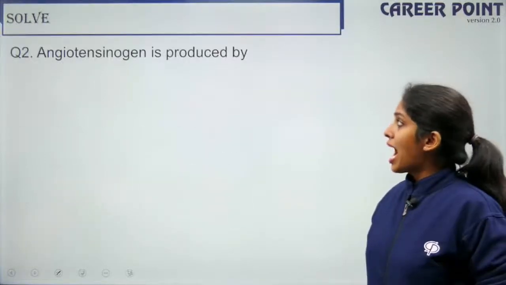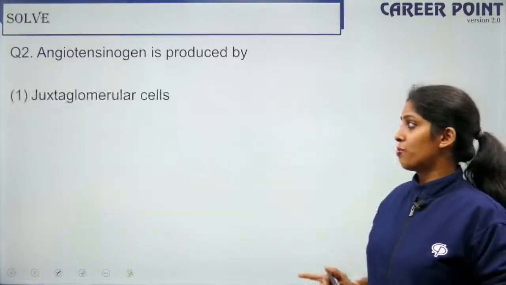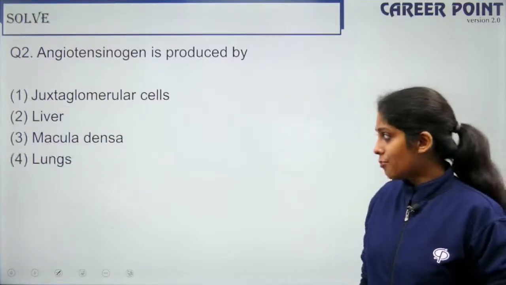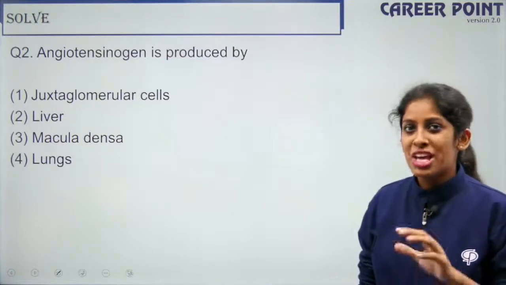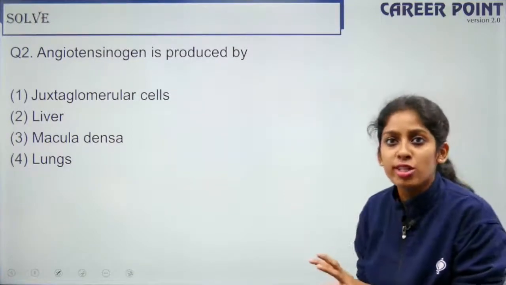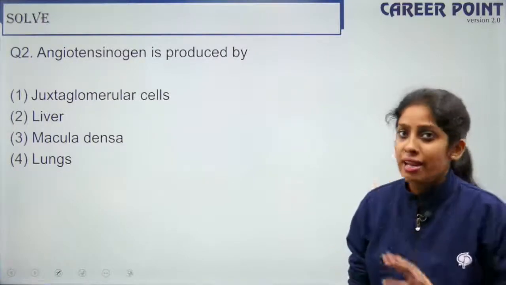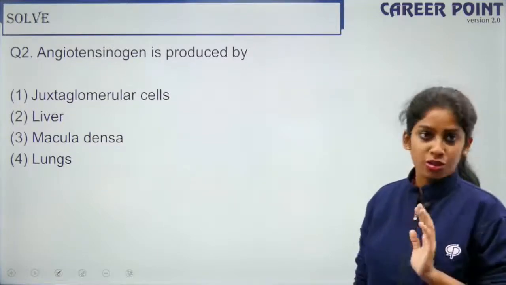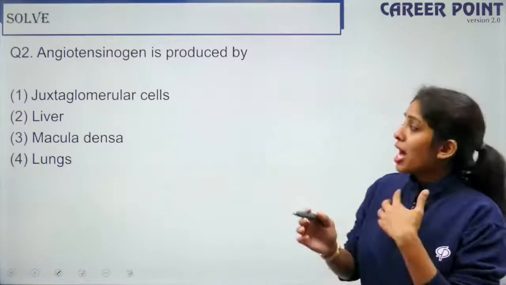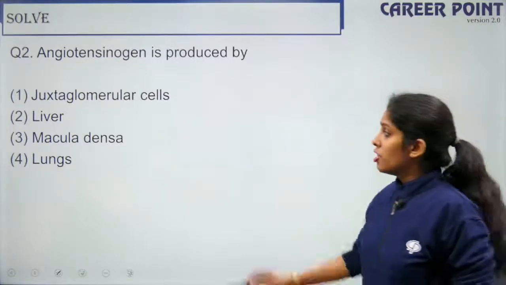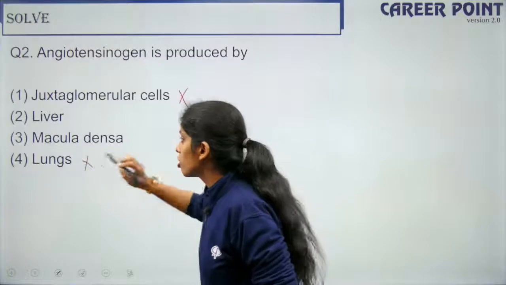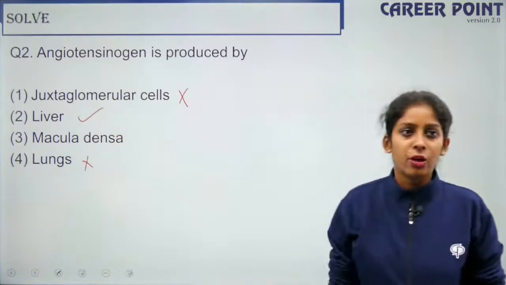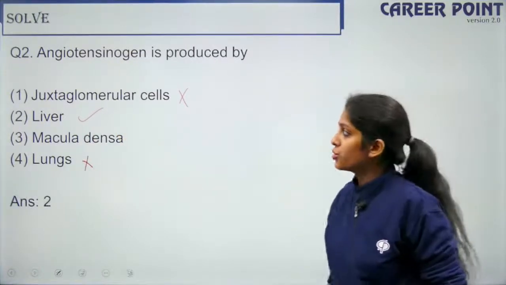So question 2, angiotensinogen is produced by juxtaglomerular cells, liver, macula densa, or lungs. So let me tell you, JGA cells activate angiotensinogen into angiotensin. But I never told you JGA cells produce angiotensinogen, right? So I just told you they activate. So now who's going to produce angiotensinogen? So definitely not this, and definitely we know it is not lungs. So your angiotensinogen is produced by the liver.